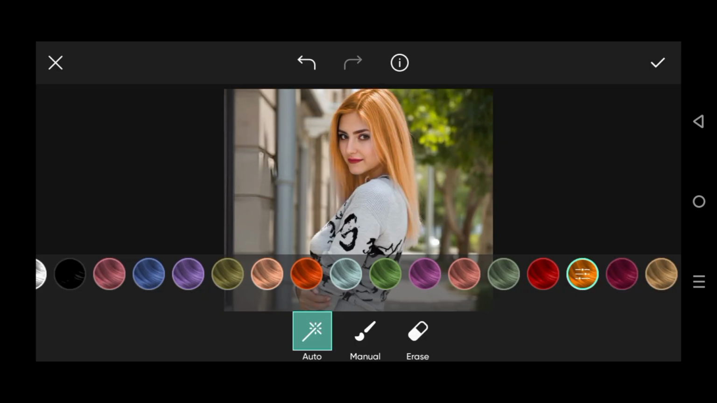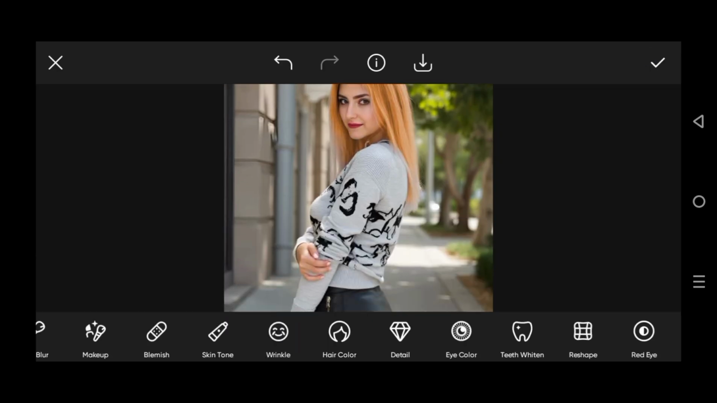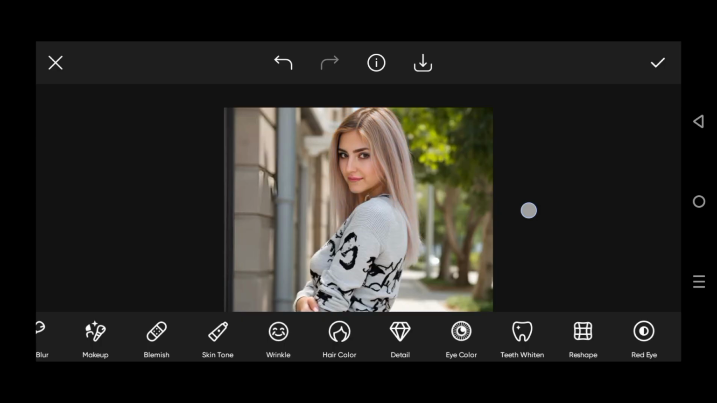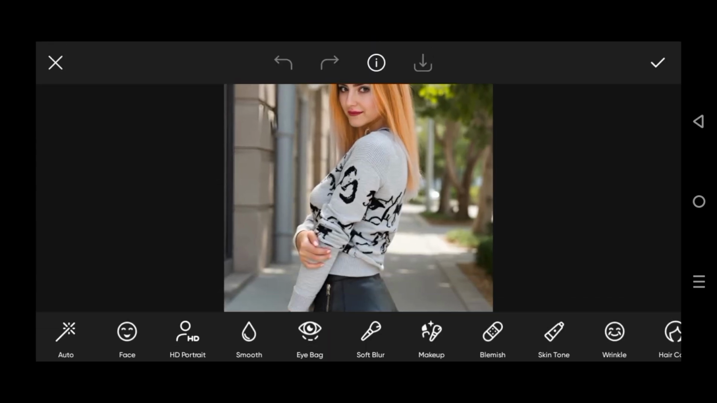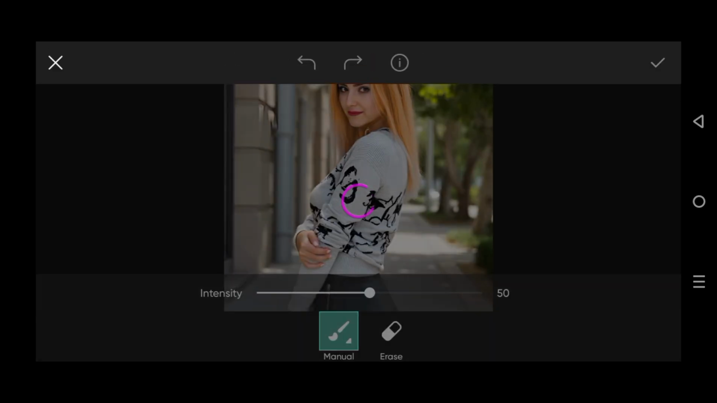So dear friends, I have to choose one hair color for our pictures among these. In the same way, we could also apply that detail option on the image.